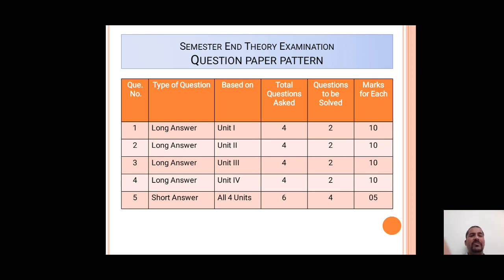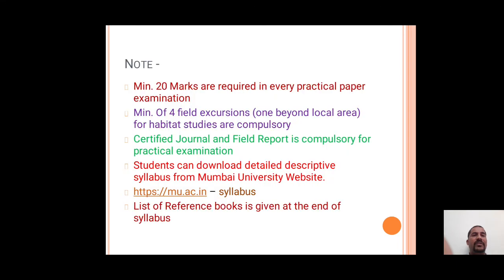It is similar for question numbers 3 and 4, while the fifth question, which is the short answer type question, is based on all 4 units, and there will be a total of 6 questions asked, out of which you have to solve 4 questions. Each question carries 5 marks, that means a total of 20 marks. In this way, the total 100 mark theory question paper will be there.